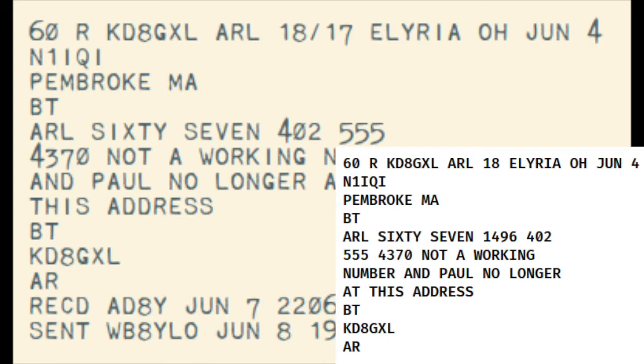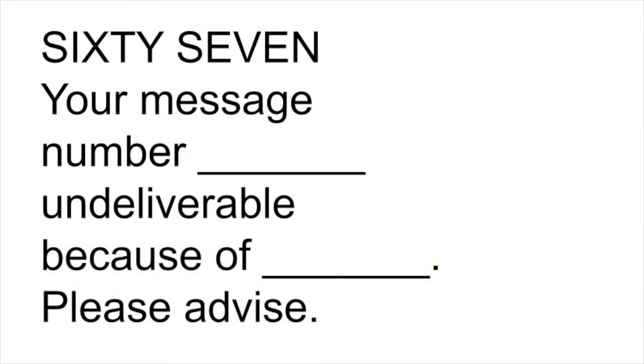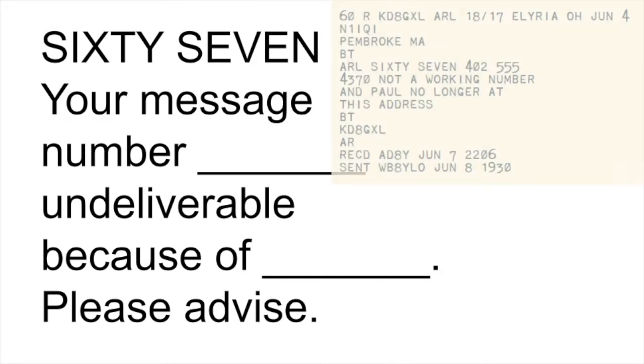but that the ARL numbered radiogram format is specific and it has blanks for a particular reason. So the text for ARL 67 is: your message number blank undeliverable because of blank, please advise. So what we're able to see here in this example is not only do we have a group missing as detected by the check mismatch, but we can see from the format what is actually missing.